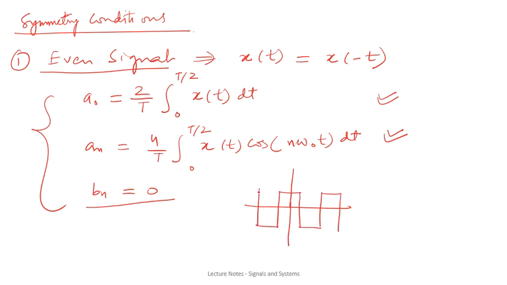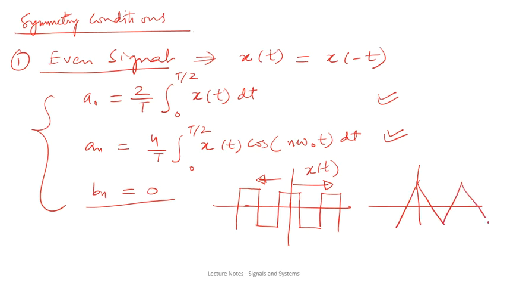So this is an even signal. It is very easy to identify the even signal because it is symmetric about the y-axis. The signal on the right hand side of the y-axis is just the mirror image of the signal on the other side. So that is why this signal can be termed as an even signal.